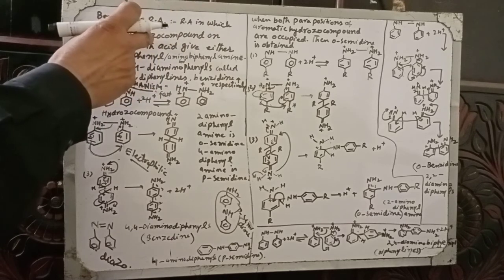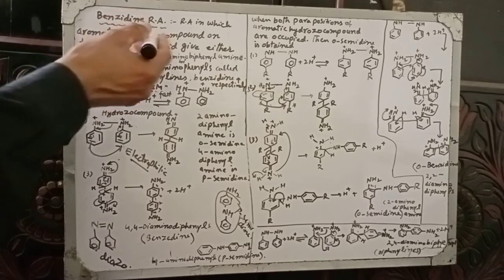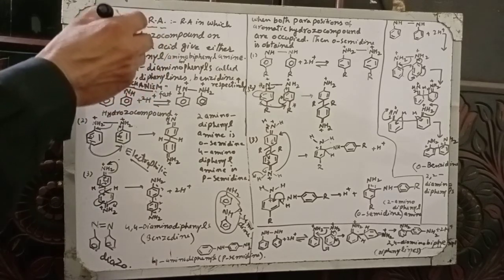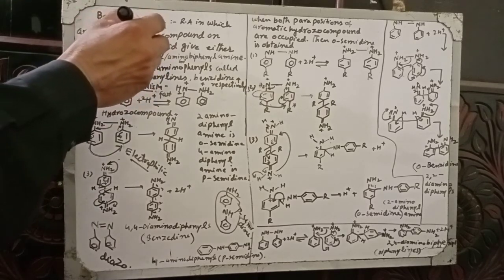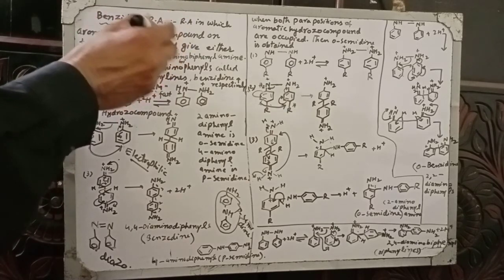On this, the A will not be written because when two vowels are together, this is the rule, one is replaced. So it is written as hydrazo compound. The A will be pronounced but not written.